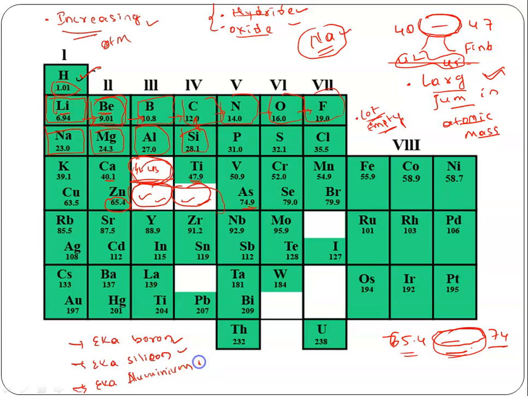So these are the three important empty slots. He guessed this. Actually, he didn't discover these elements. He said that in the future we are going to discover an element which has a similar property to aluminium. We will definitely discover an element which has a similar property to silicon, and we will definitely discover an element which has a similar property to boron. He guessed that, and even guessed the chemical properties of those elements also. Okay, later on those were proved. Later on his words were proved, and the elements were discovered.